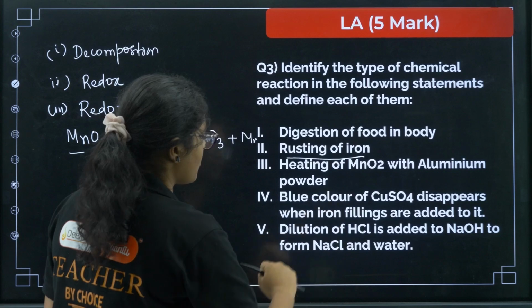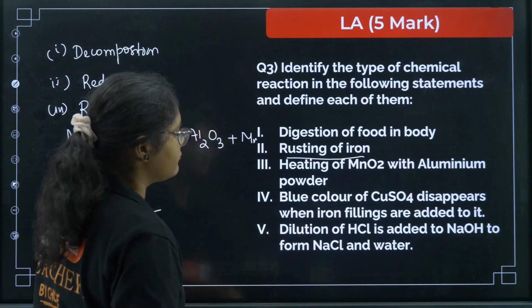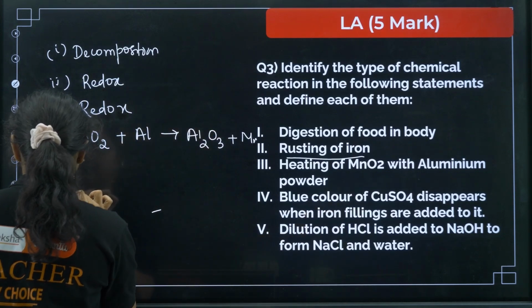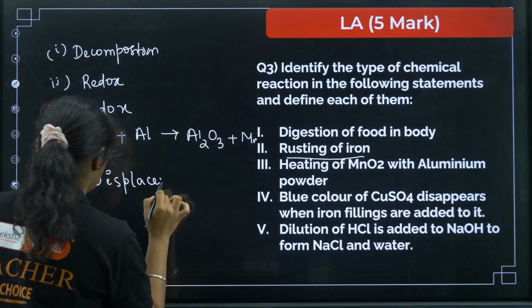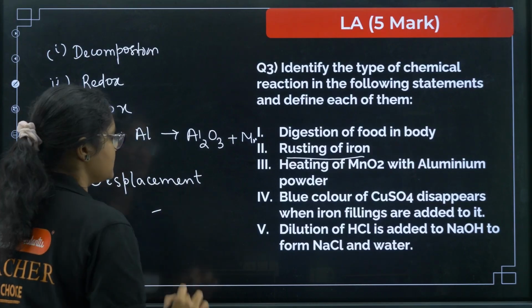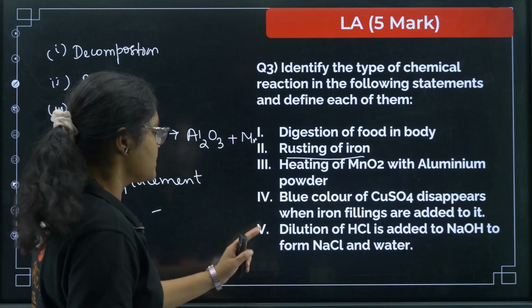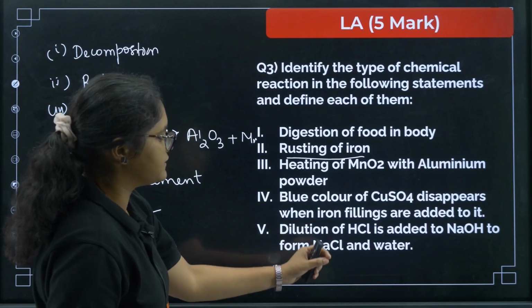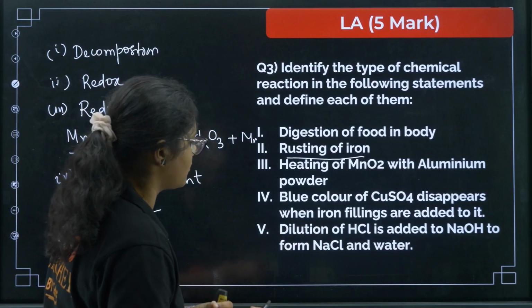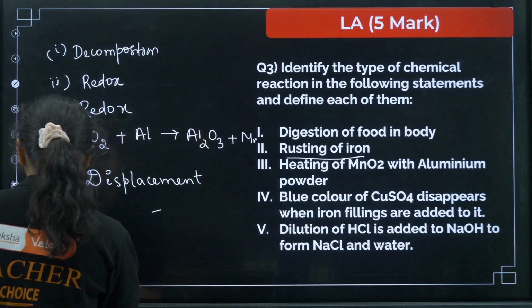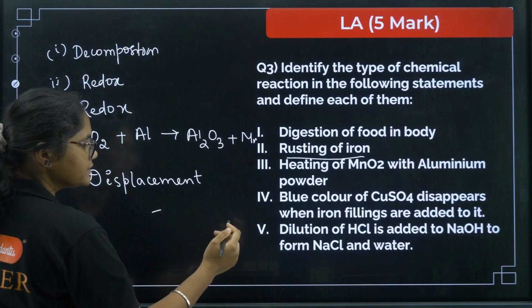Next, blue color of copper sulfate disappears when iron filings are added to it. So this is a displacement reaction, right? Here you can write why, because iron displaces the copper. Next, dilute HCl is added to NaOH to form NaCl and water. So this is what?